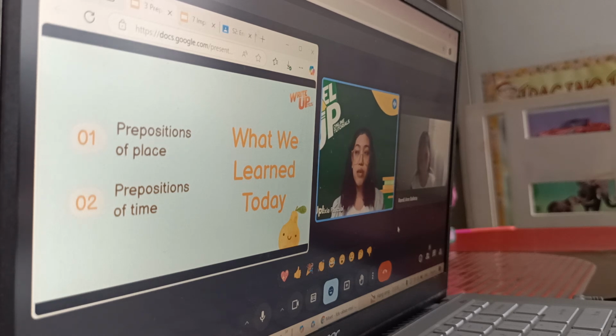From the word itself, when you say position, right? It shows direction, it shows time, it shows place. That is what preposition is all about. It tries to connect something to another word. It shows either direction or place or time depending on its function. Just like we have here, the prepositions of time and the prepositions of place.